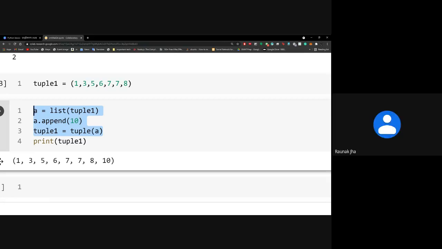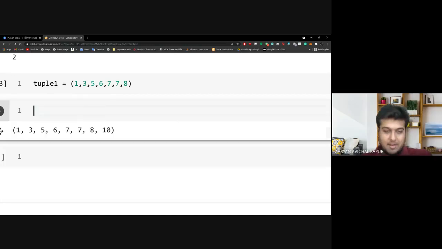So Ronak, one thing I want to ask: this third statement which you have written, tuple1 is equal to tuple of a. Can you explain it once again? What's the purpose of that? Correct. I was planning on going towards this when I'm done with all data structures, but I'll show it to you.